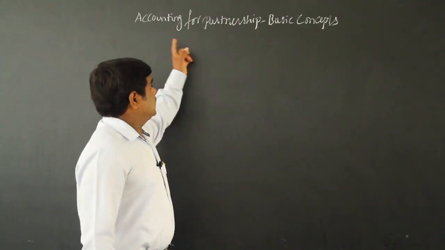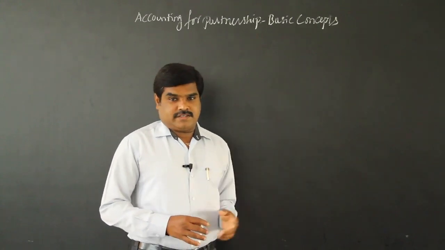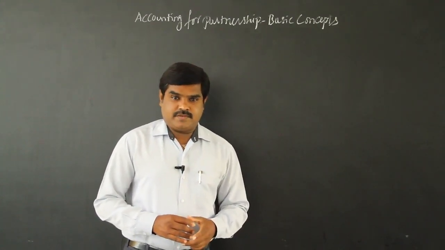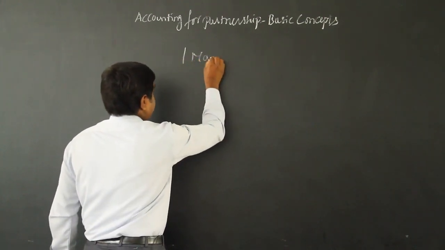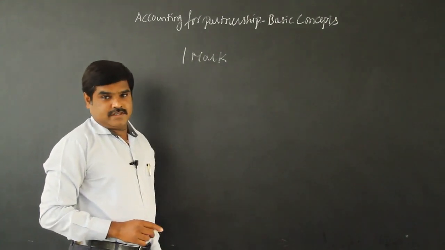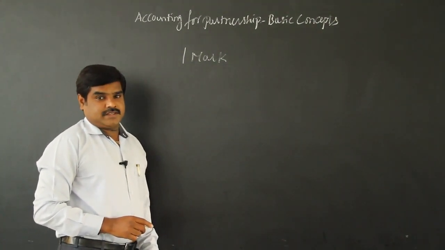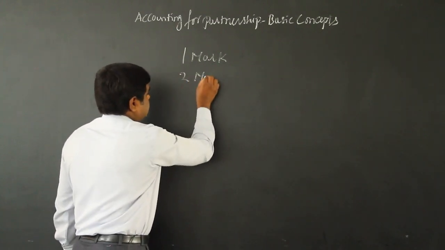In the previous class, we were discussing the second chapter, Accounting for Partnership: Basic Concepts. In this chapter, for the final board exam, 1 mark, 1 theory question will come, either objective type, fill in the blanks, or direct. Next, a 2 mark question will come.